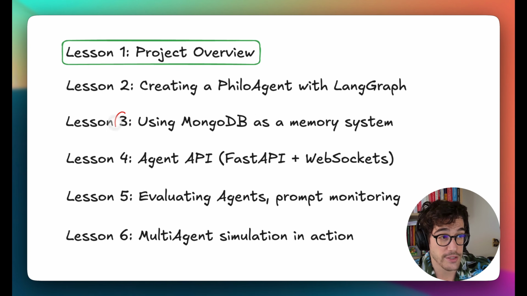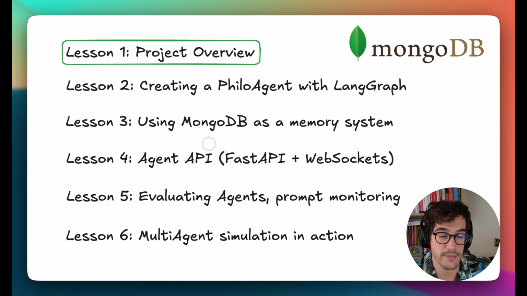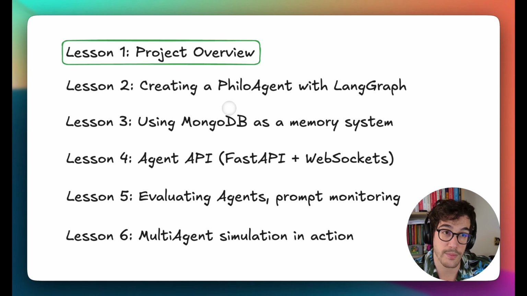Okay, in lesson 3, we are going to cover the memory system. As you remember from my previous videos where we implemented this WhatsApp agent, we used SQLite and Qdrant for creating these memory systems. In this course, we chose to use MongoDB as the memory system. We are going to store both the short-term memory and the long-term memory in this popular database.